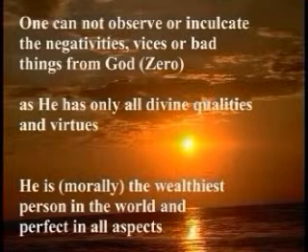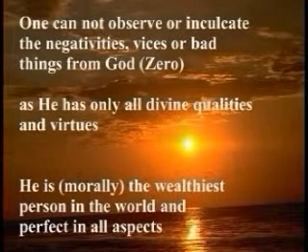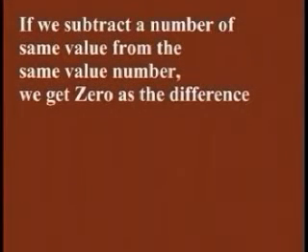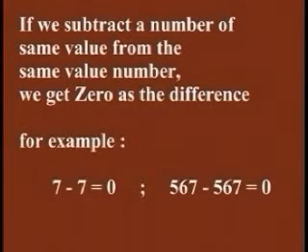He is the wealthiest person in the world and perfect in all aspects. If we subtract a number from the same value number, we get 0 as the difference. For example, 7 minus 7 is equal to 0. 567 minus 567 is equal to 0.